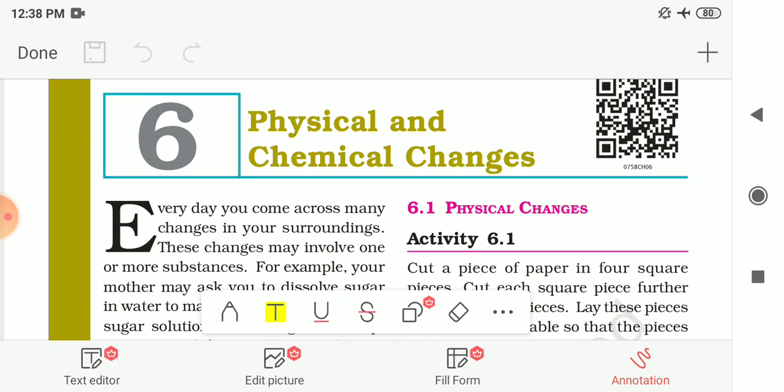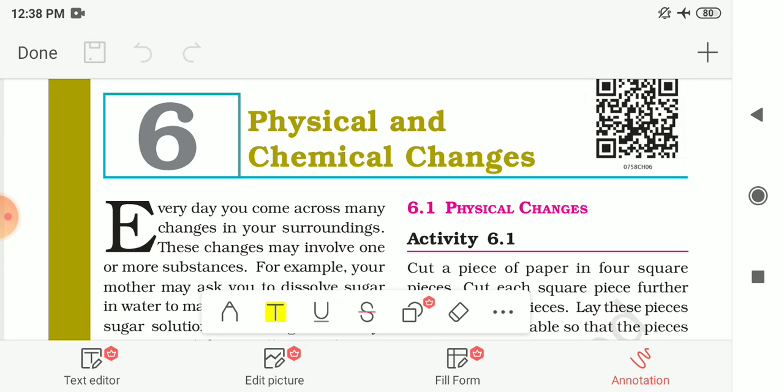We had seen that some changes in our surroundings are physical changes and some are chemical changes. A change in which a substance undergoes a change in its physical properties like shape, dimensions, color or state, but no new substance is formed, is known as a physical change. Like cutting a paper into pieces, or preparing ice from water. These are physical changes.